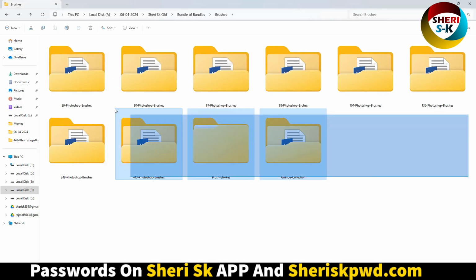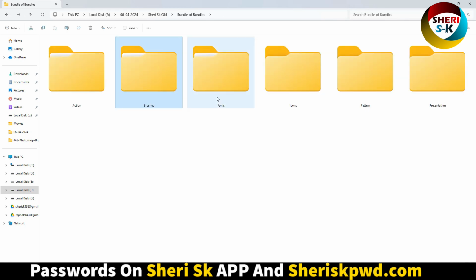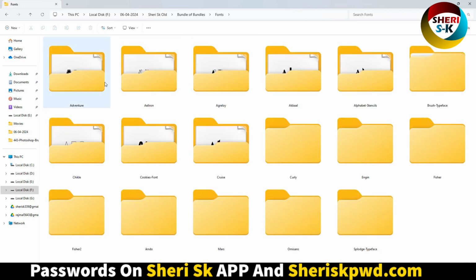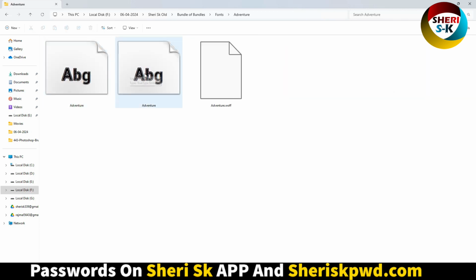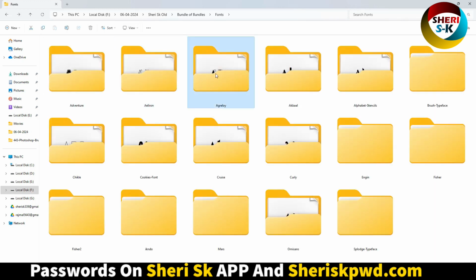Next, and here are files with a download link. Okay, open and click on download. You are automatically redirected to the download page. Next, font, adventures, amazing.